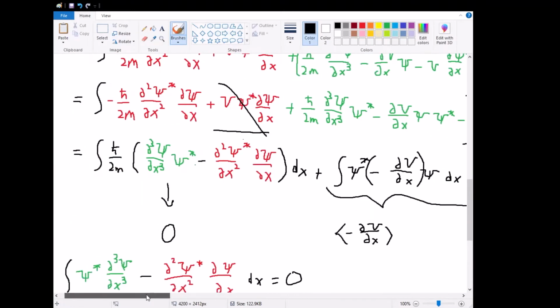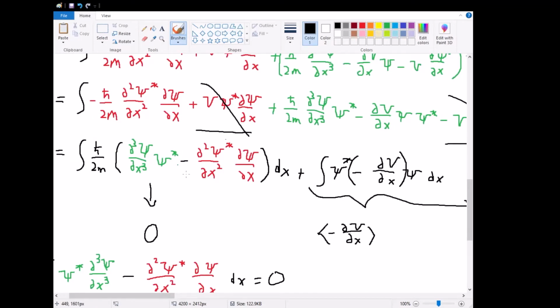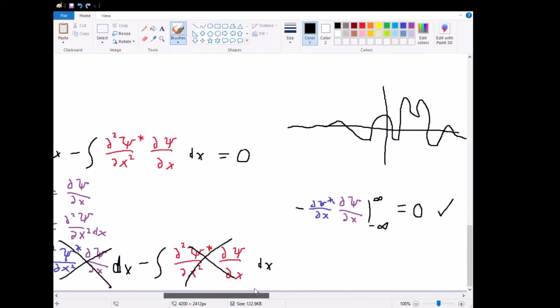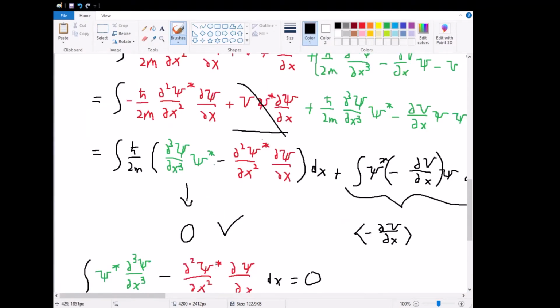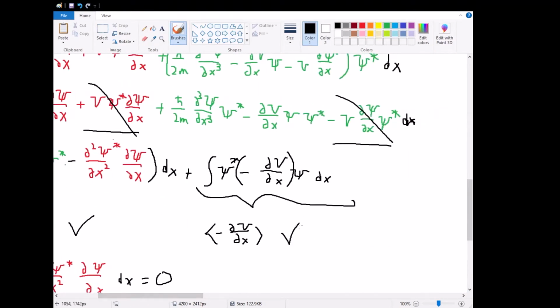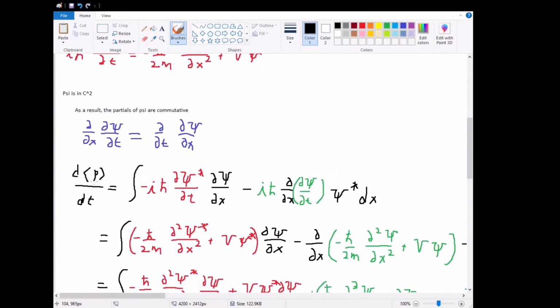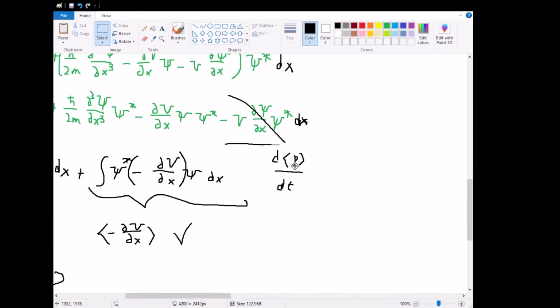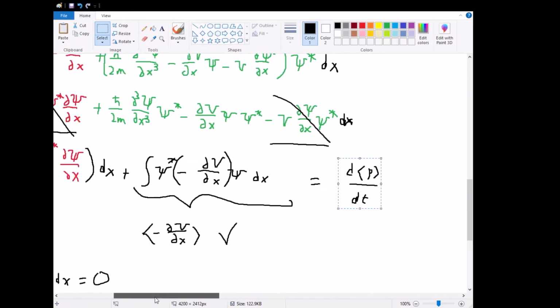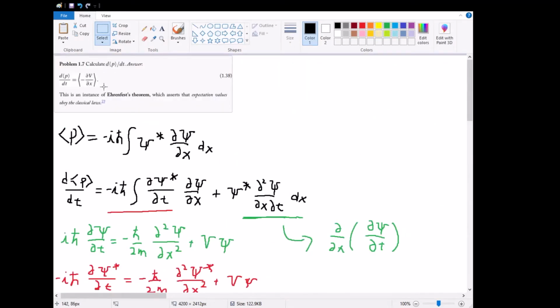Because earlier on, we had this expression, and this first term, we evaluated it out to this entire mess down here, and we showed that this does indeed equal 0. We know that the term on the right here simply equals the expectation of negative partial v with respect to x, and this whole thing is in fact equal to, as we proved up here, d expectation value p with respect to time. So this whole thing ultimately equals this. Therefore, we have that d expectation value of p with respect to time is in fact equal to the expectation value of the negative of partial v with respect to x. And therefore, we have solved the first part of this problem.